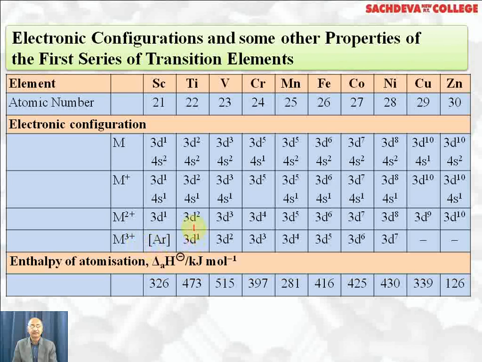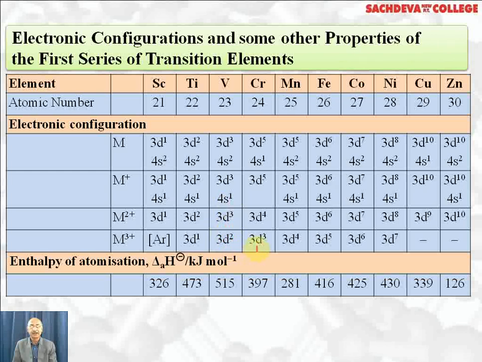In titanium, plus 2 will have 3d2, plus 1 is not formed easily, 3d2 and 4s1, and plus 3 has got 3d1. Plus 4 will have 3d0, which will be most stable. In vanadium, when first electron is lost, we will have 4s1. When second electron is lost, we will have 3d3. And in plus 3 oxidation state, we have 3d2. Plus 5 is most stable because that will be 3d0.